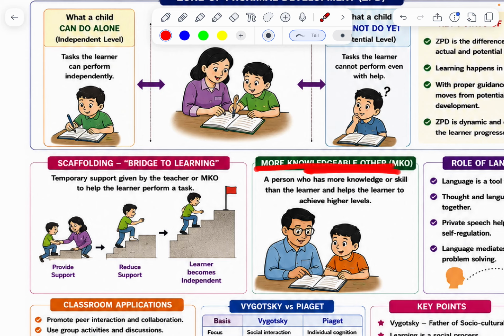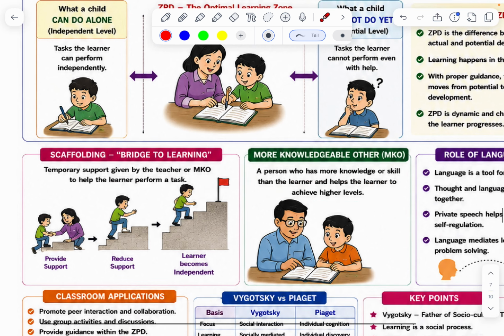Next, MKO, more knowledgeable other. A person who has more knowledge or skill than the learner and helps the learner achieve higher levels. Suppose a father is helping his kid, then the kid improves. It is called the more knowledgeable other. Father is helping his son.